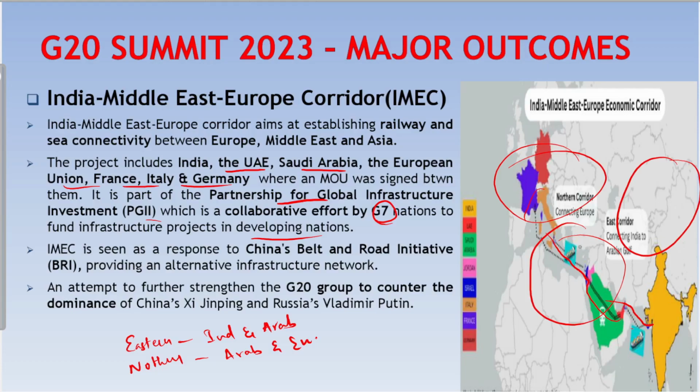India has been heavily dependent on Chabahar port of Iran for transport of its goods to Afghanistan and European countries. So, with the help of this IMEC, it would lessen the burden of India to depend too much on Chabahar port. It also breaks Pakistan's monopoly over India's overland connectivity to the west. According to a US report, this economic corridor will make trade between India and Europe 40% faster.